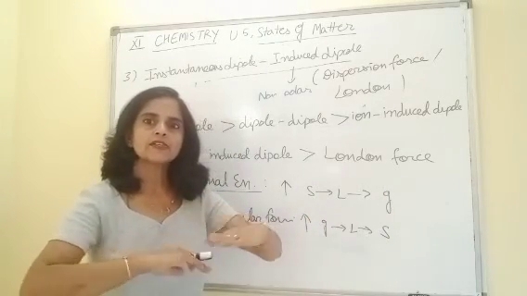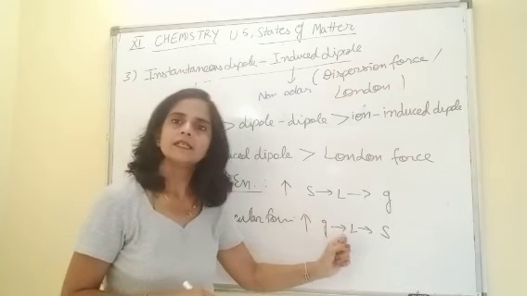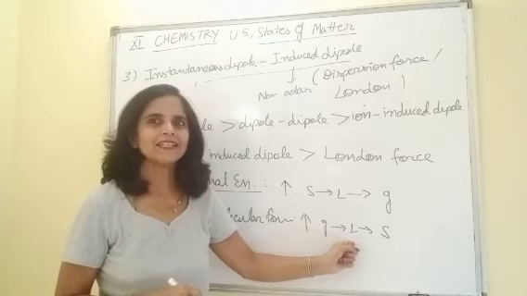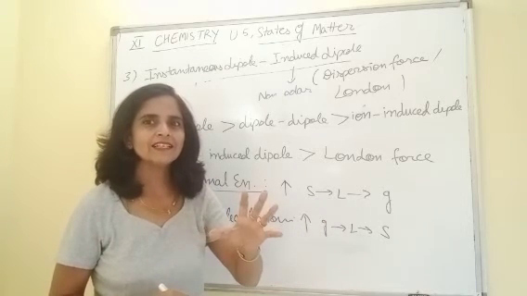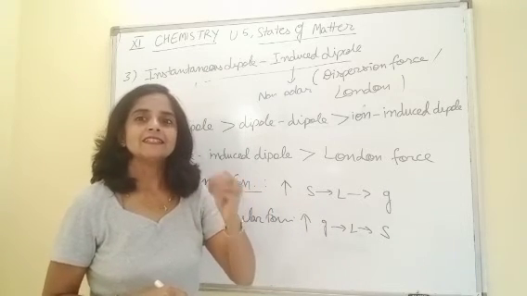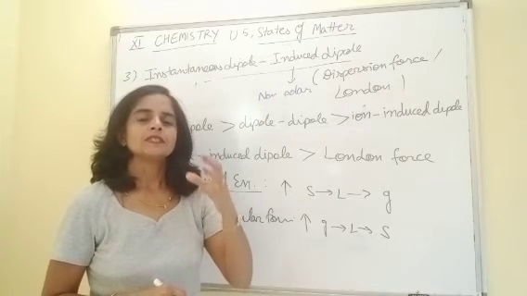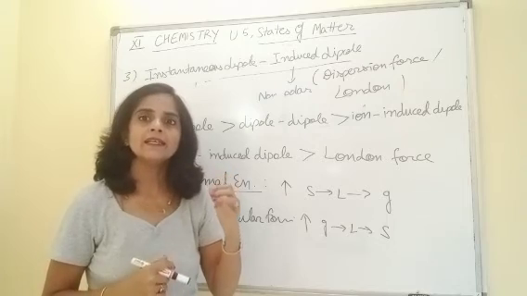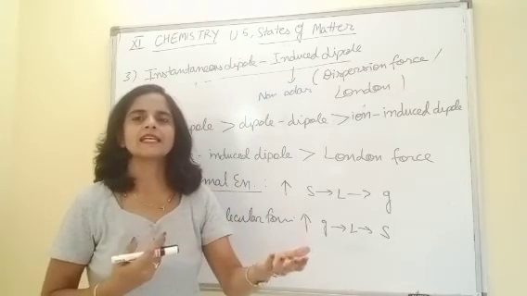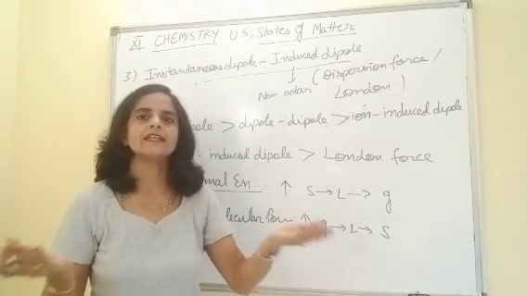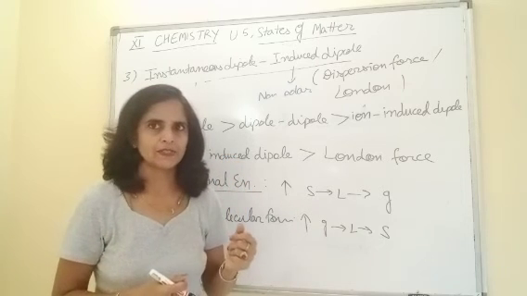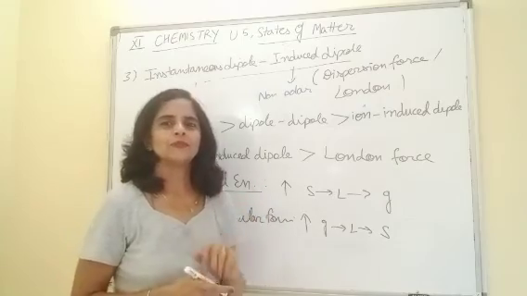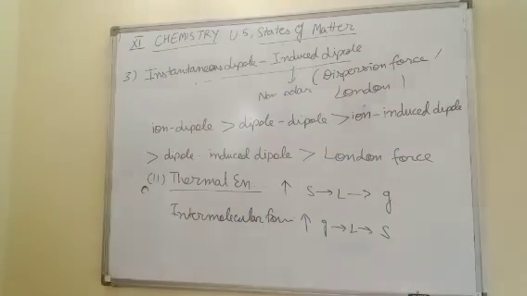If both are balanced, then it is liquid. So my dear children, now I think there is no confusion regarding the reason for physical state at room temperature, that is, why different substances have different physical states under similar external conditions. Got it? Coming to the next topic of this chapter.